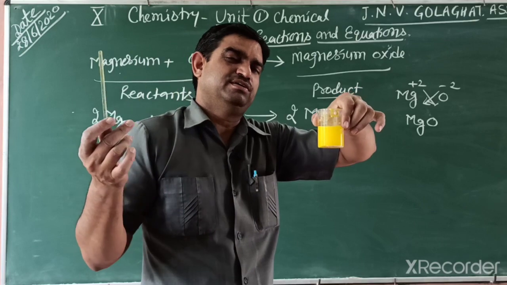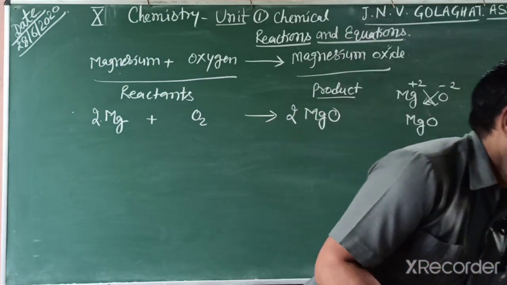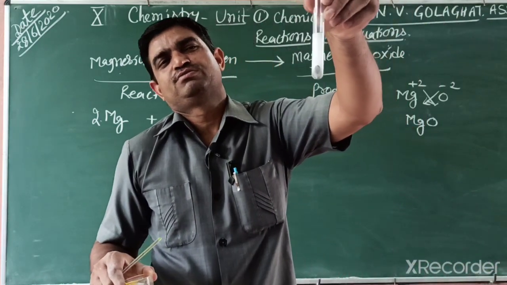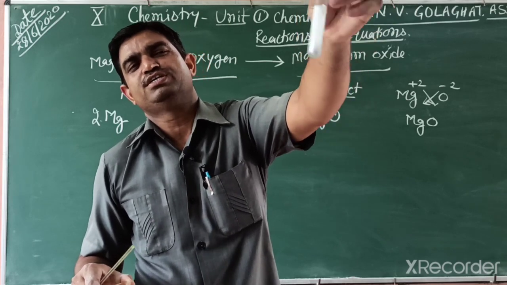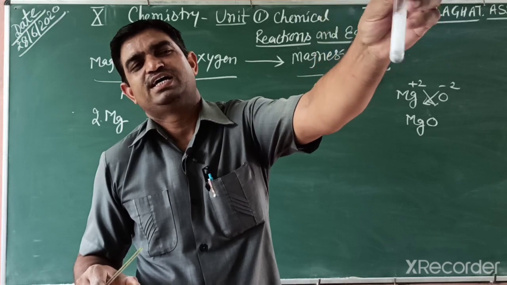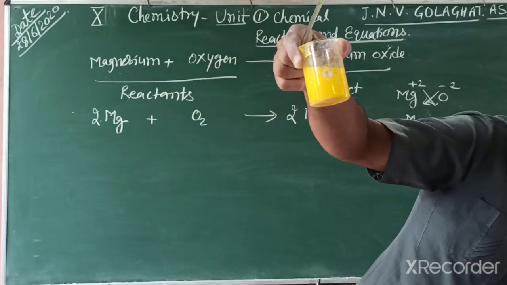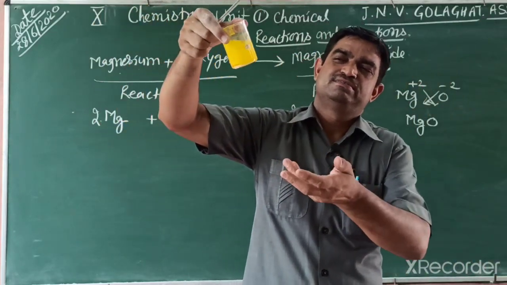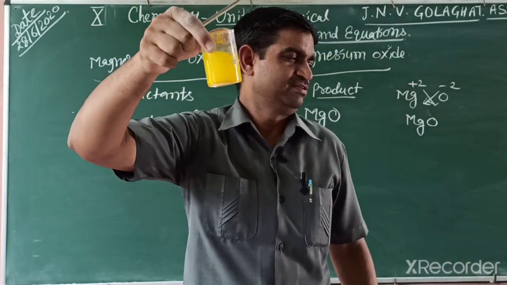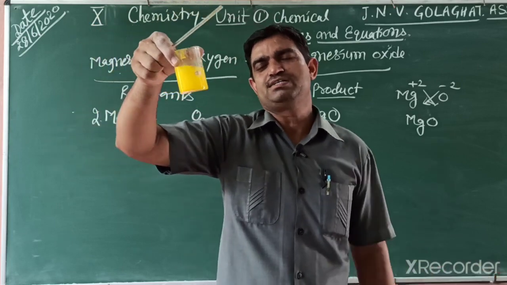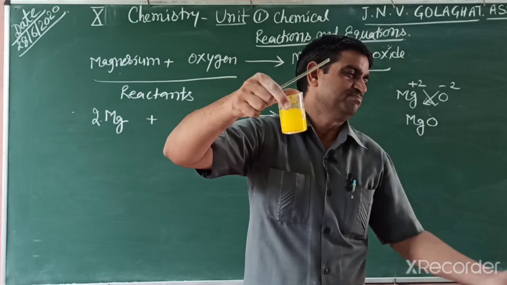First, in burning magnesium ribbon, white fumes are released. In the second activity, we put zinc metal in dilute sulfuric acid, a lot of heat is released, and the zinc metal breaks and changes into small black particles. In the third activity, I put lead nitrate aqueous solution with potassium iodide, and we get a yellow precipitate. So in these three activities, what do we see? There is color change, gas release, and temperature change.